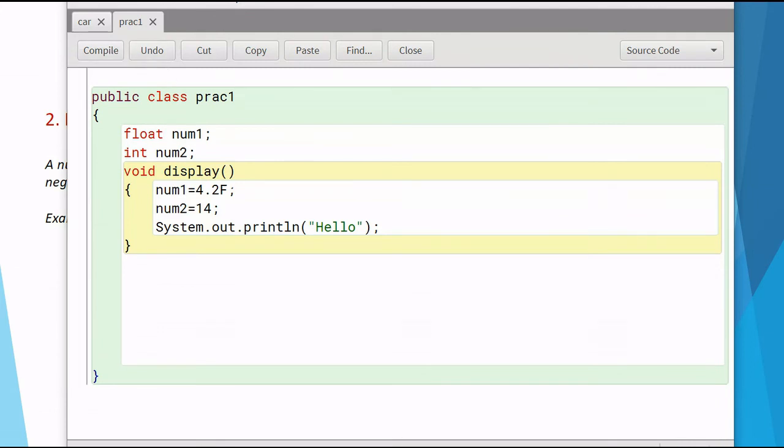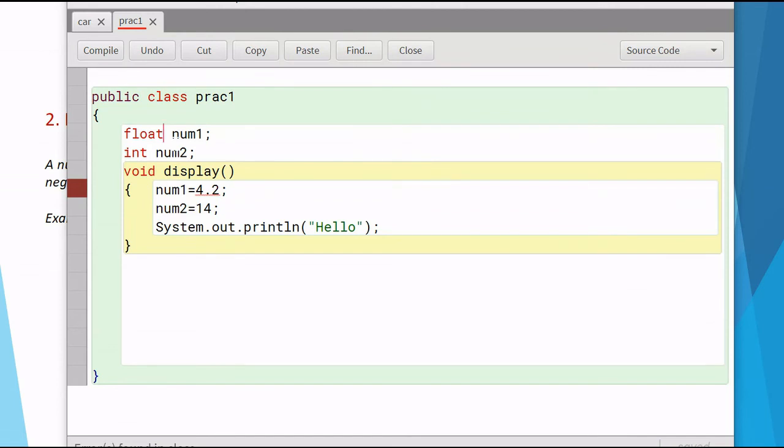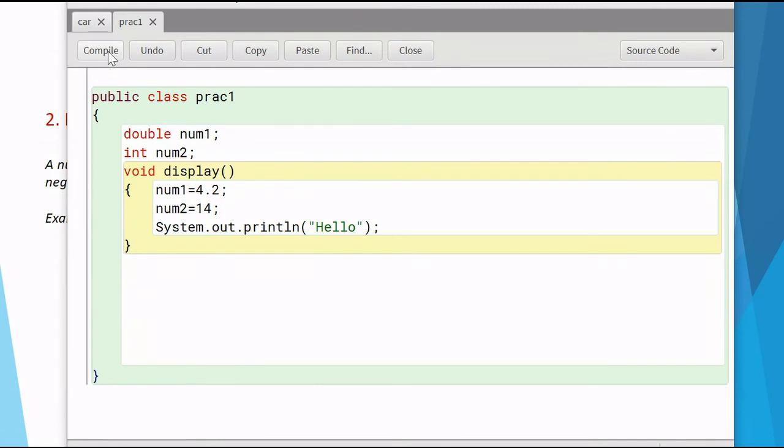You can see this is working fine. If I forget to write F, it will be considered as a double and will be a problem. It will give an error telling me incompatible type. Because if I do not mention F, then it is a double, and I have to write double and compile. It will work fine. Float is f, so I can remove it and it becomes double now, and hence without any error you can see that 4.2 is now double. No f small or capital is written behind it, so I have to store it in a double.